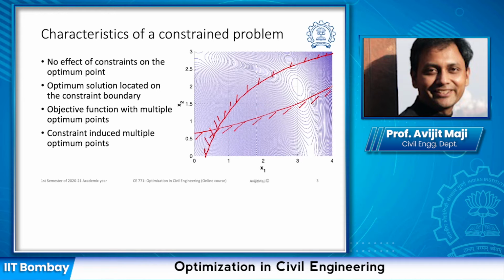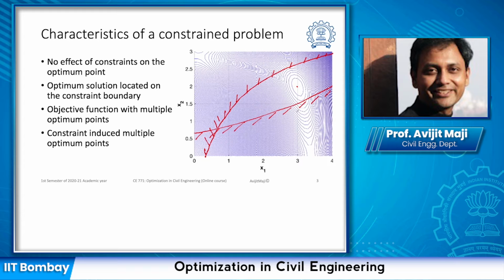In this particular problem, if we want to minimize the objective function, from our previous experience we know the minimum lies here, and this point is inside the constraint and has no effect from the constraints imposed on this problem. In this type of problem, we won't find the effect of the constraint.